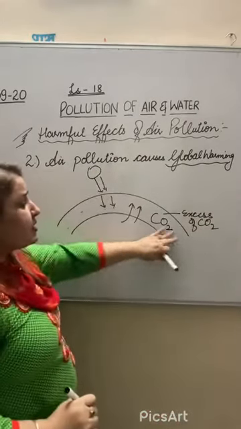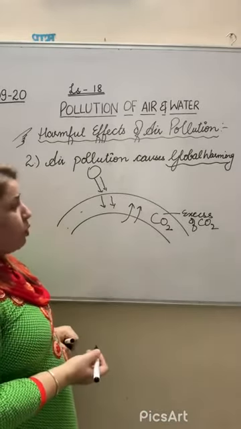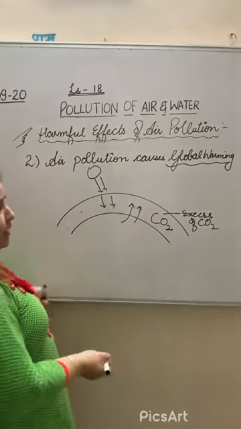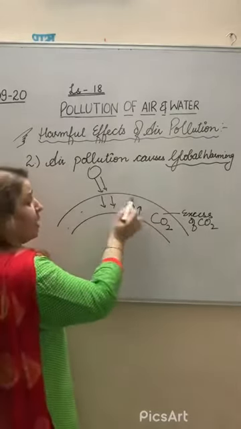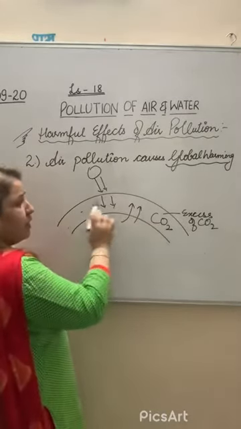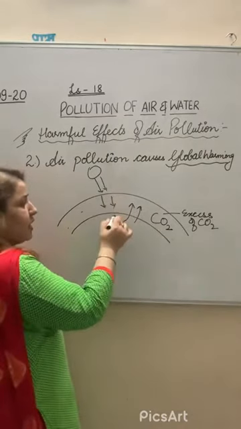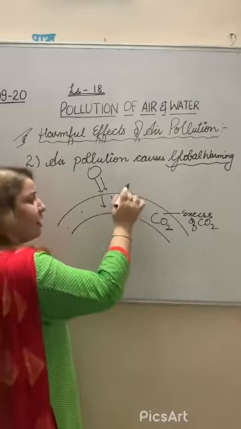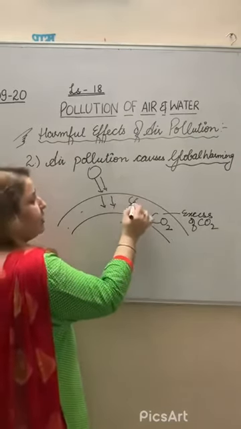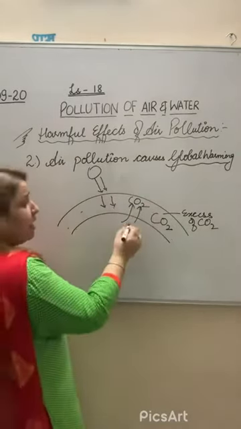How does the excess occur? Because we are using automobiles randomly, and they increase the amount of carbon dioxide. It traps the rays in the Earth's atmosphere. When the sun rays enter the Earth's atmosphere and reflect back, carbon dioxide traps them.